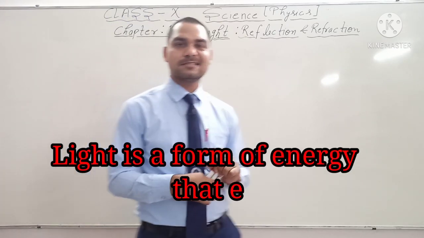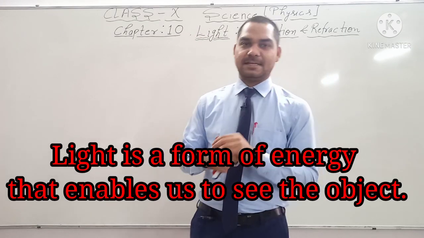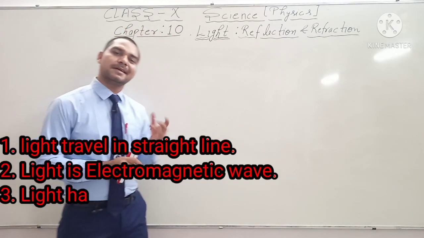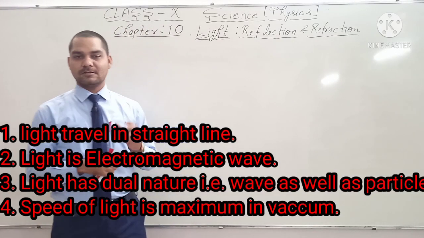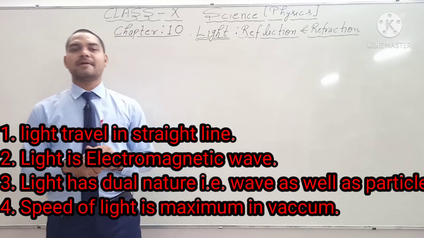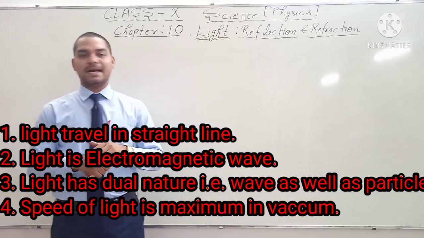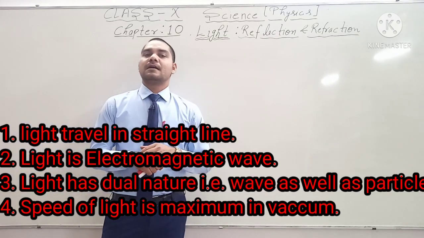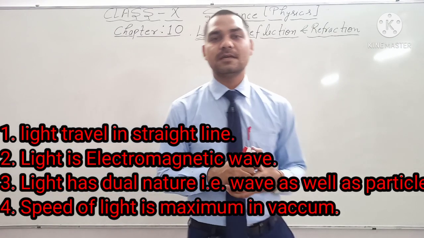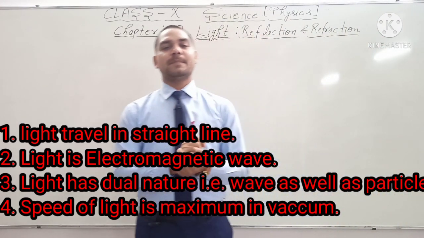You all know light is a form of energy which enables us to see objects, and there are some properties of light. The first one is light always travels in a straight line. We have already discussed this in your class. And light is an electromagnetic wave, therefore it does not require any medium for travel. Light has dual nature. The first one is particle nature as well as the second is wave nature. And the last is the speed of light in vacuum is maximum, and the value is 3 into 10 to the power 8 meter per second.